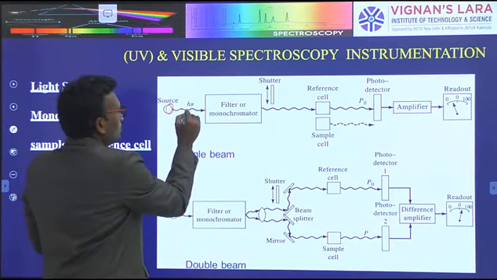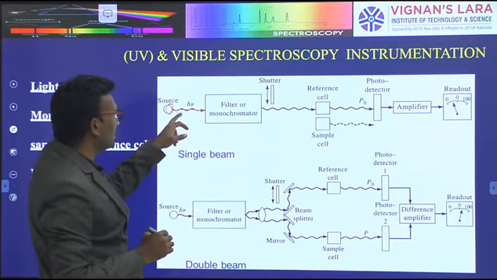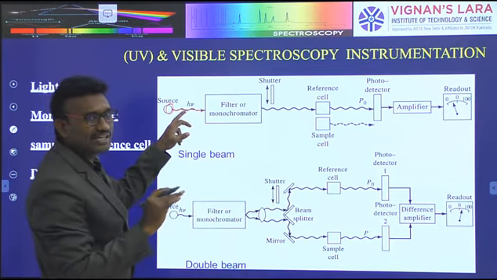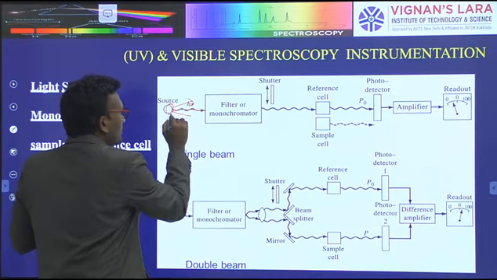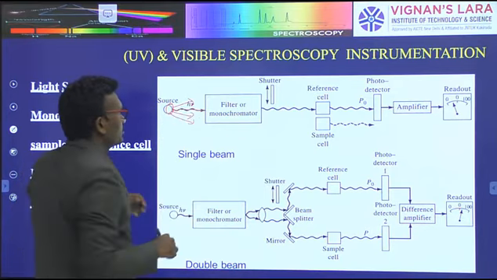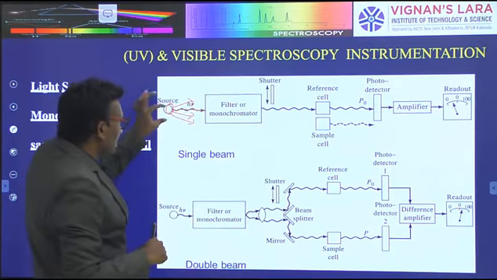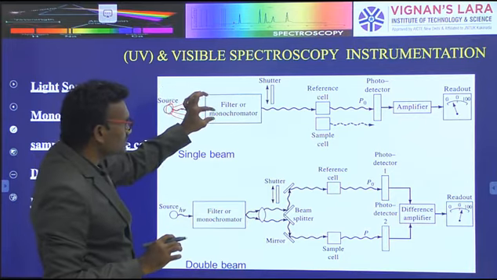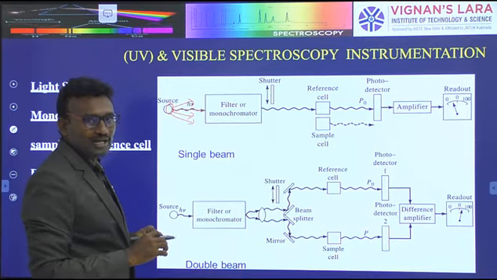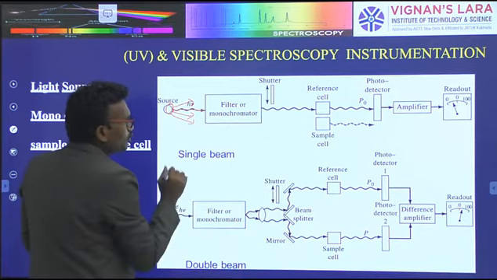The source releases light, but the light cannot pass in one direction; it passes in different directions. The light from the source passes first into the monochromator.